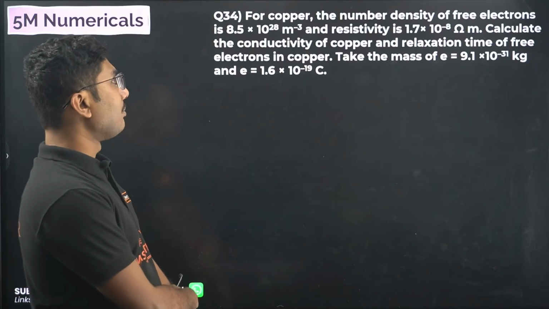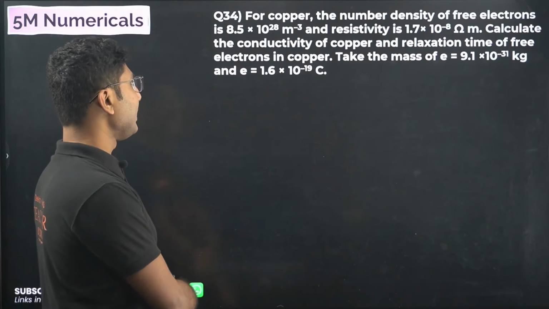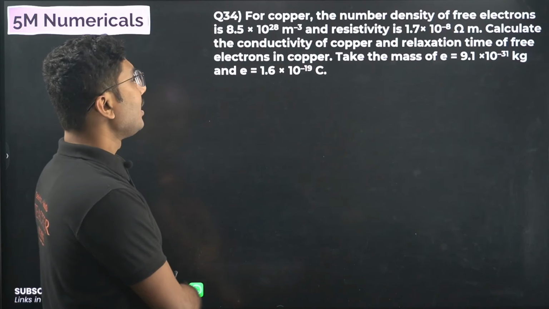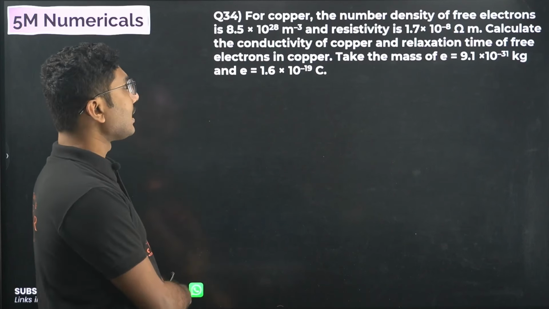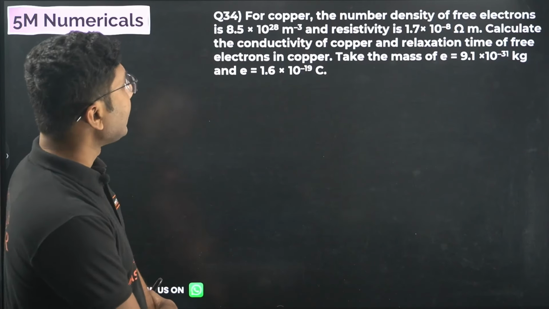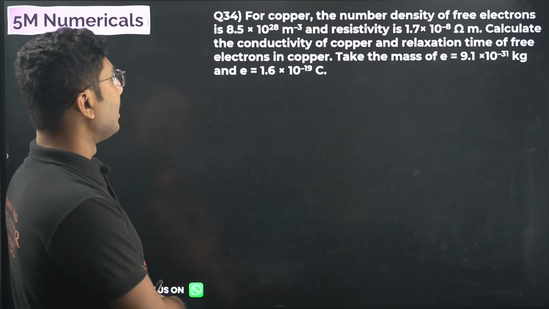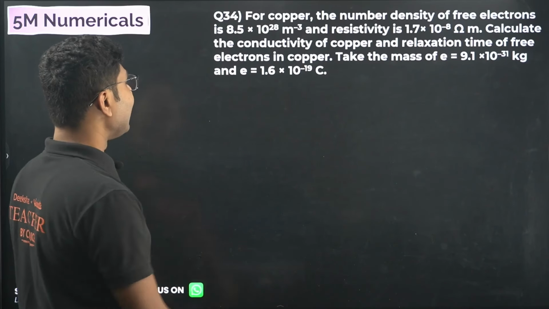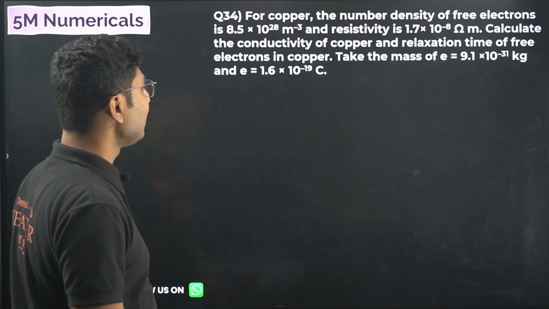For copper, the number density of electrons is 8.5 into 10 to the power of 28 per meter cube, and resistivity is 1.7 into 10 to the power of minus 8 ohm meter. Calculate the conductivity of copper and relaxation time of free electrons in copper. Take the mass of electron as 9.1 into 10 to the power of minus 31 kg, and e as 1.6 into 10 to the power of minus 19 coulomb.